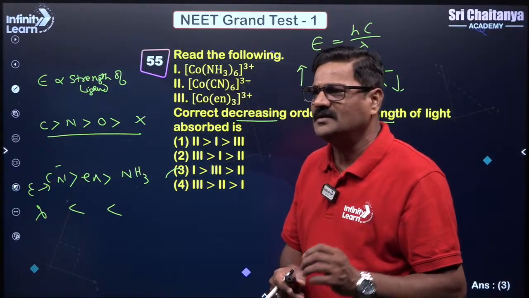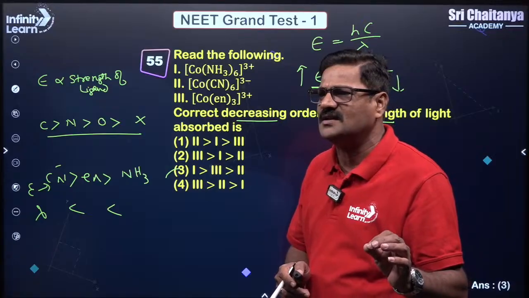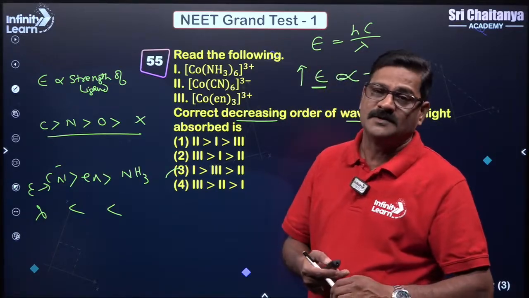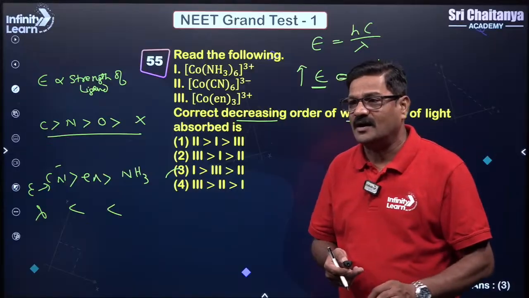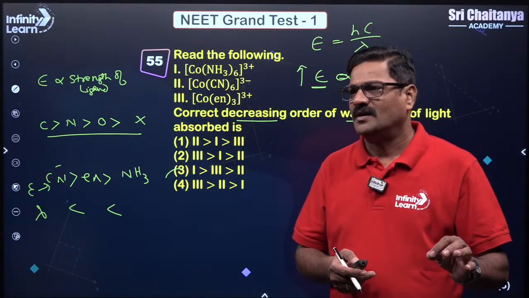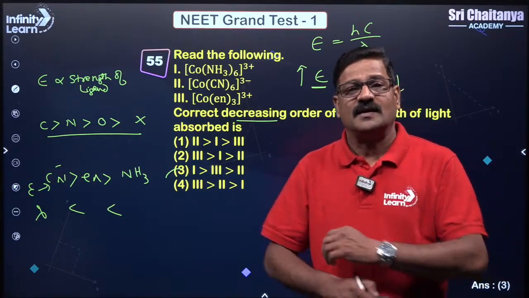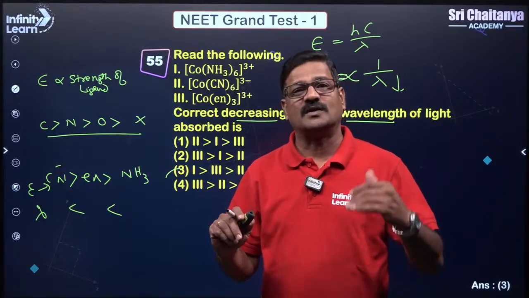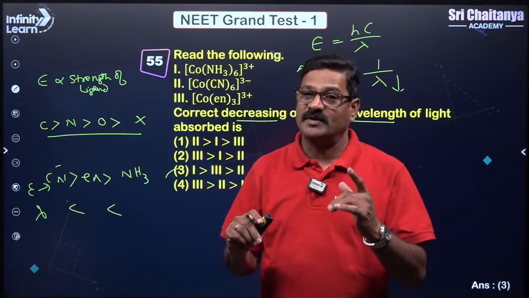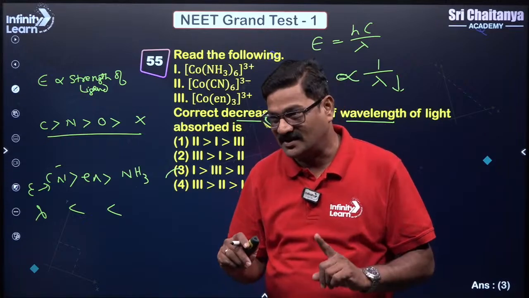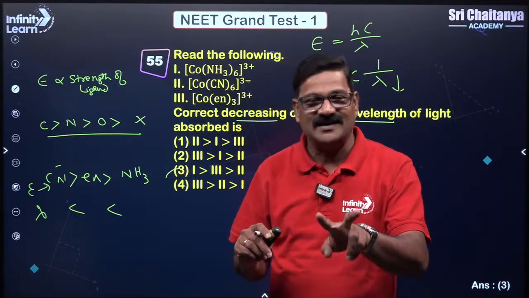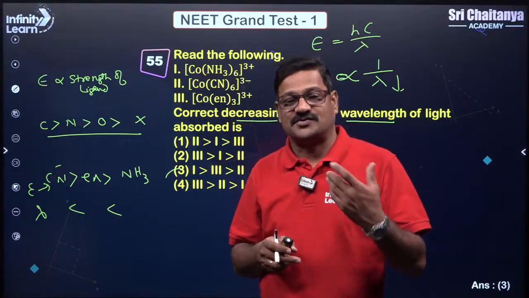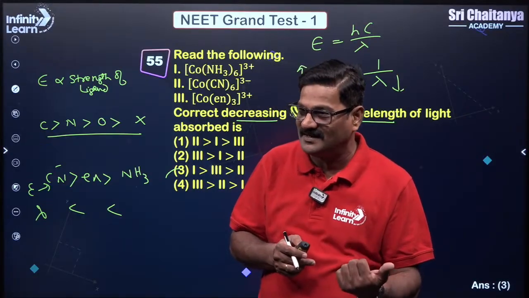In this kind of question, if there is the same ligand and different metal, how to solve it? You have to take the oxidation state of the metal. The more the charge, the more the crystal field splitting. Understand? Then you have to see the strength of the ligand. If chelation is there, more strength will be there. You understand? Clear?